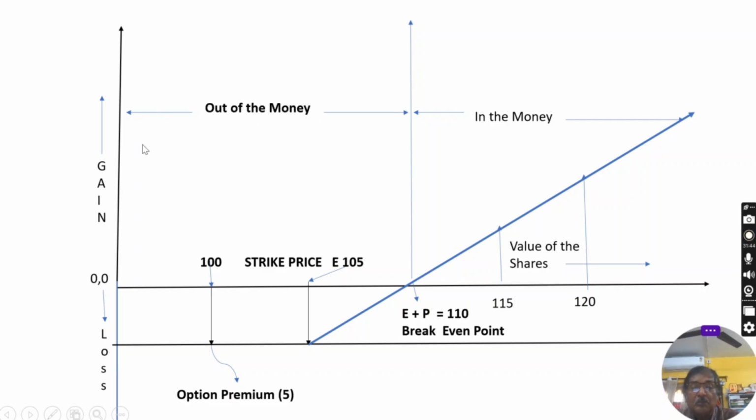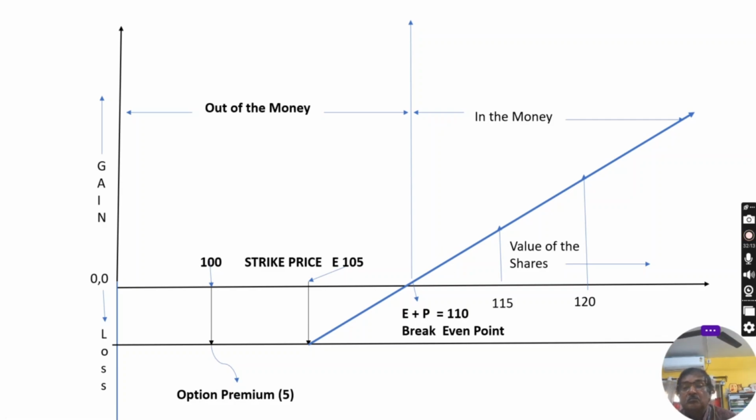That's why it is out of the money. And this is the premium amount, share price, everything is presented in this graph. I think now it is clear. All these terms, strike price, exercise price are the same thing. I have already discussed in the money, out of the money, call option, put option, everything.